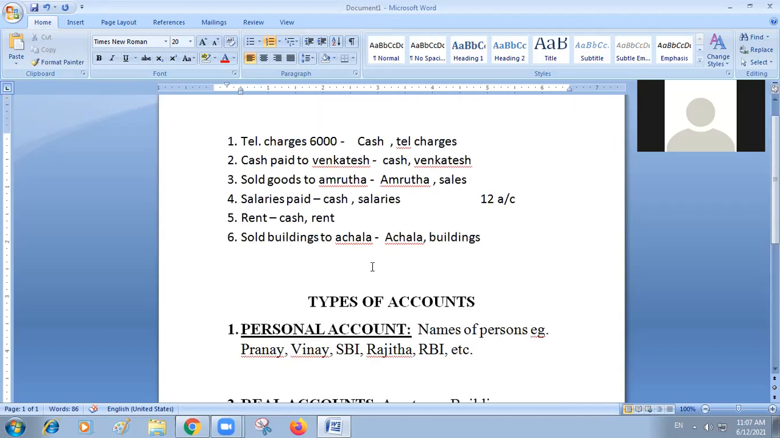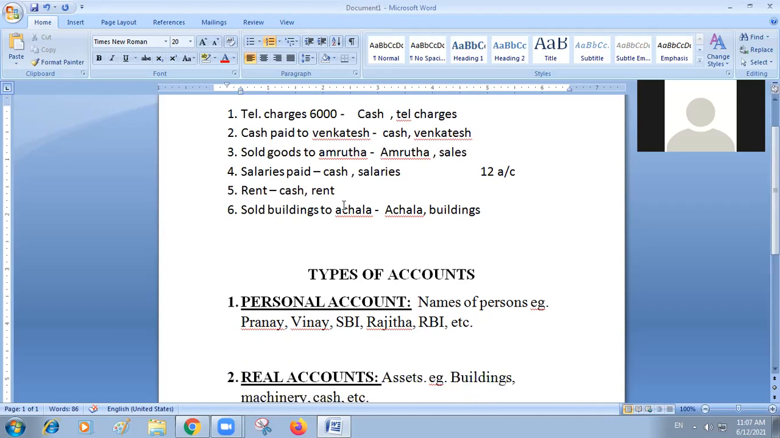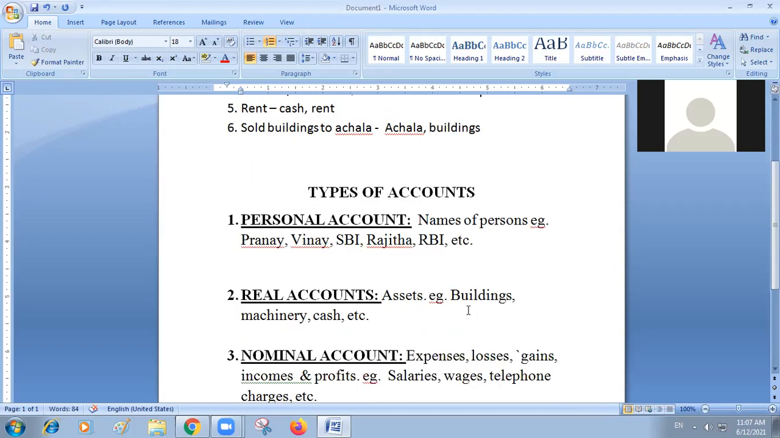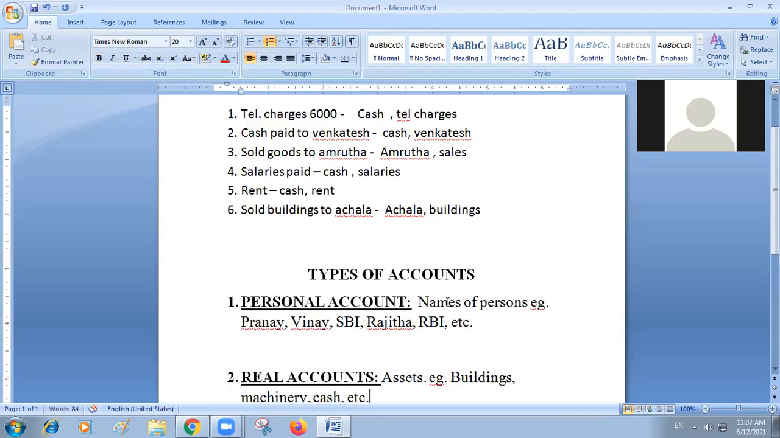Next, salary is paid. So cash is which account? Real account. Very good. Cash is a real account. Salaries is a nominal account, very good, because when you receive salary, it is income for you. When you pay, it is expenditure for you.